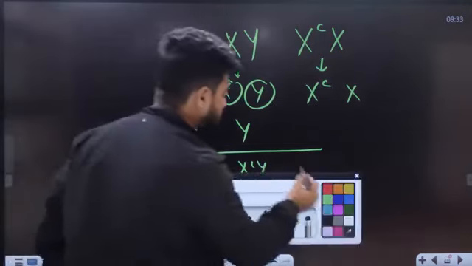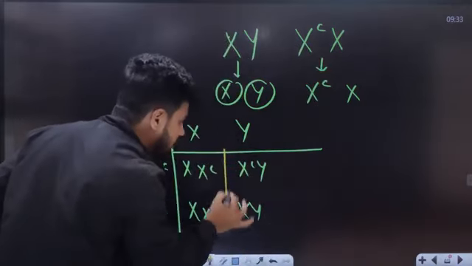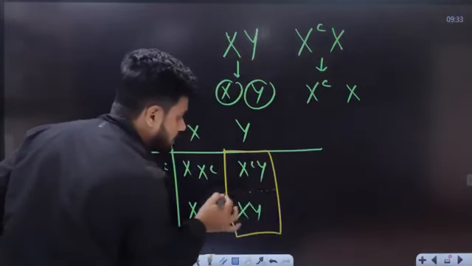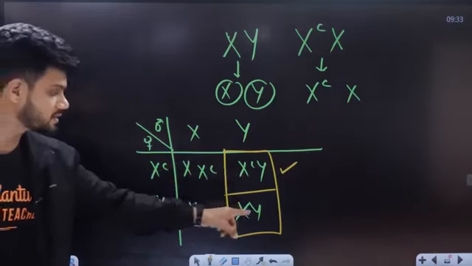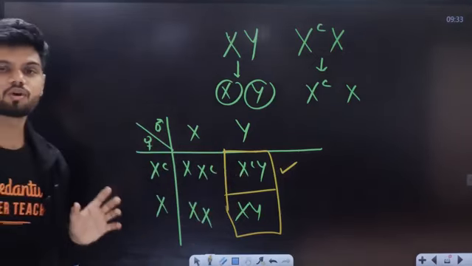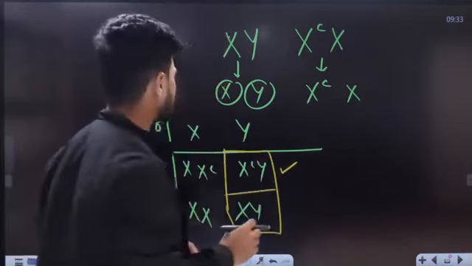So whenever a mother is a carrier, there is a 50% chance. Can you see? 50% chance that the son is going to be colorblind, 50% normal. Now I'll give you one more example. Let's take one more example.